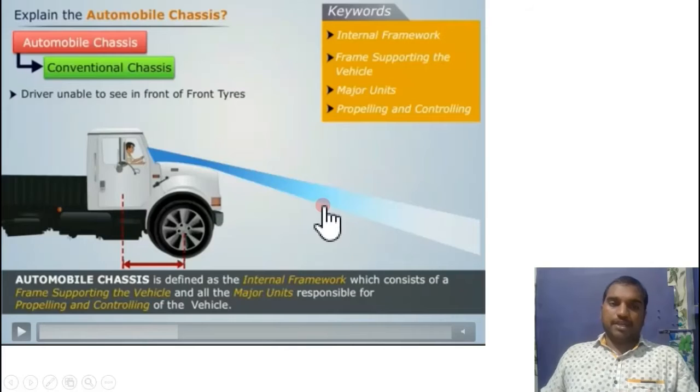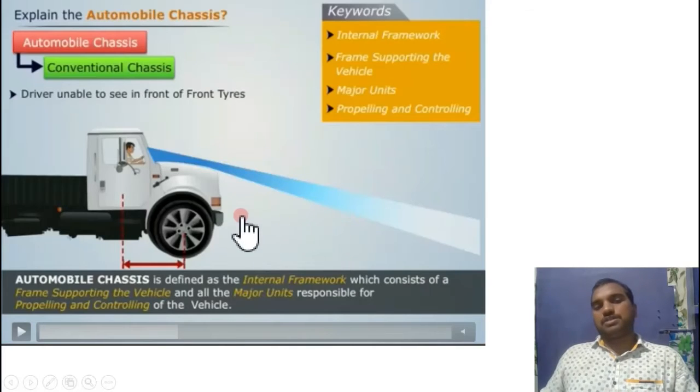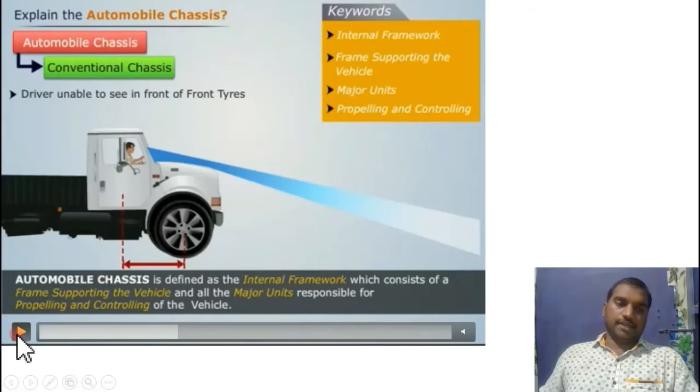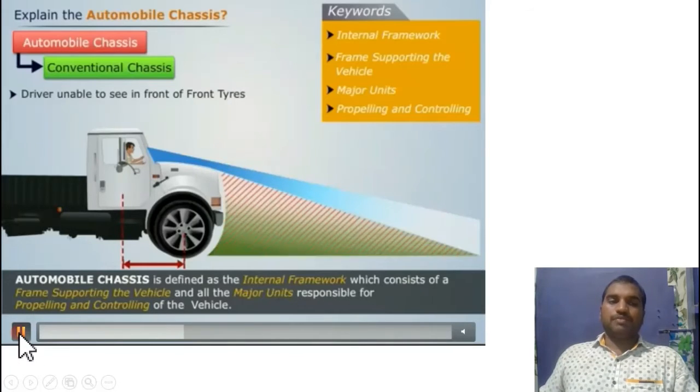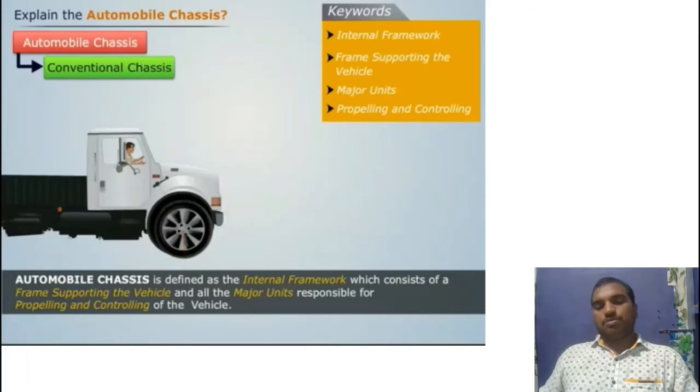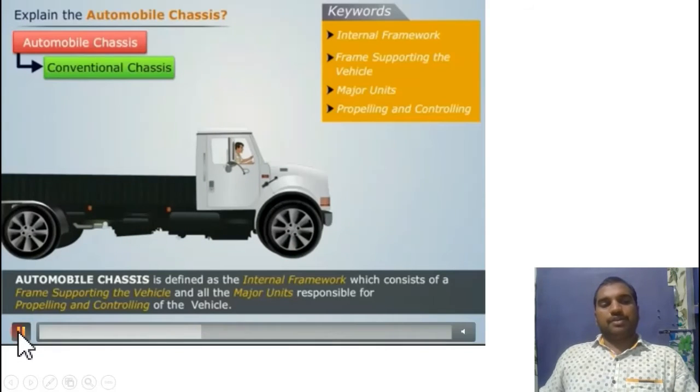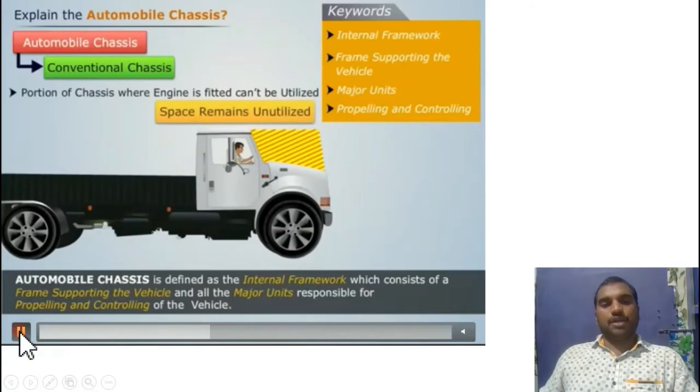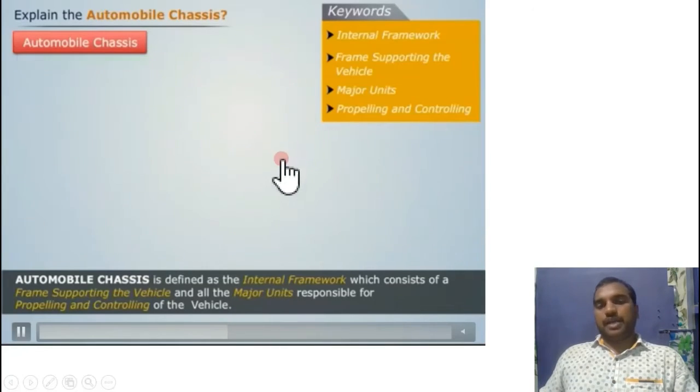So if it comes near, 1 meter or 2 meters, it is not possible for the driver to observe it. That means poor visibility. Is it right? Poor visibility. And if you observe the space availability, the remaining space is unutilized.